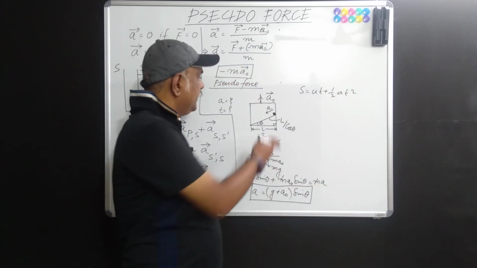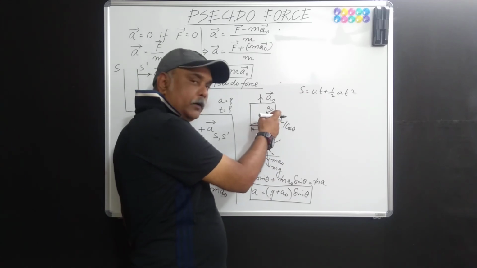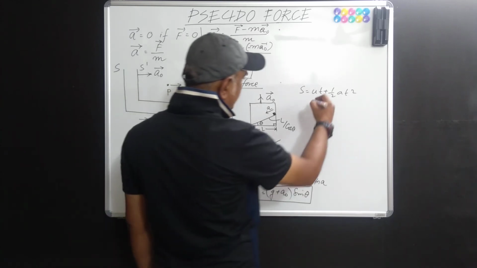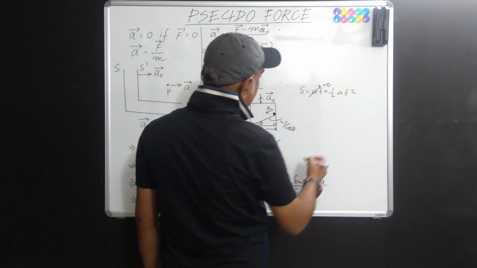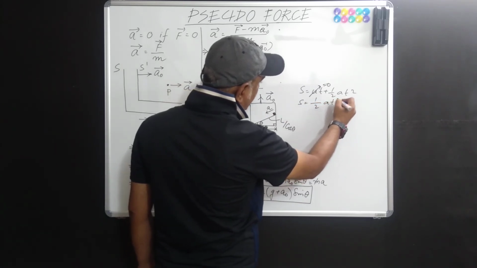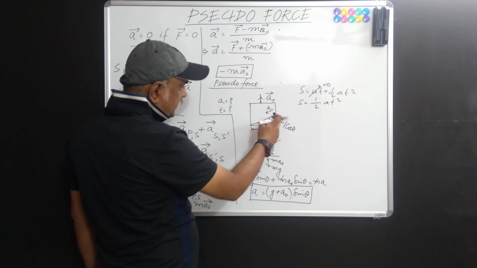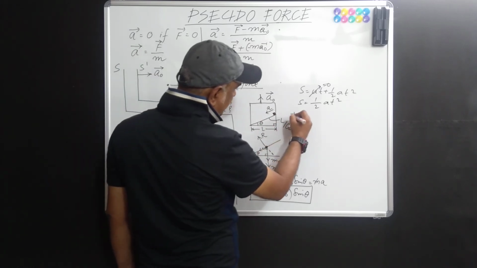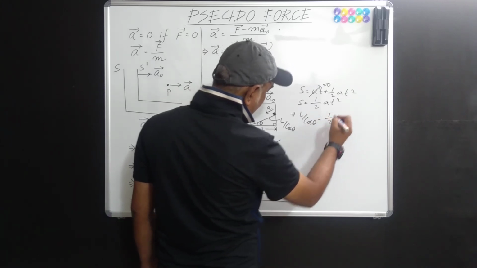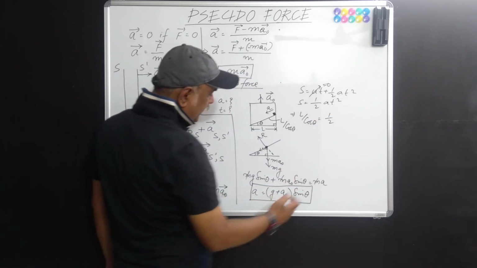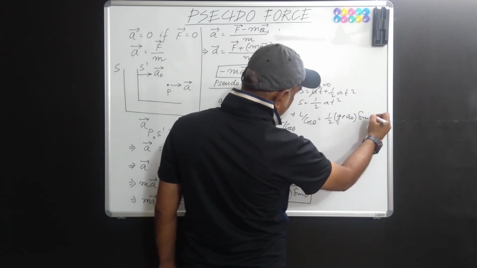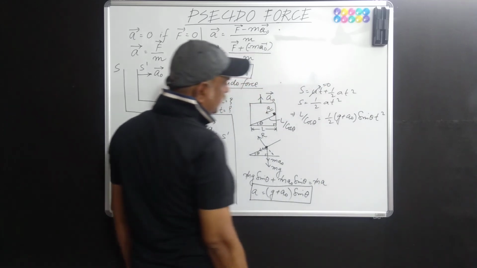Now see, this block or the particle is sliding on its own, so naturally its initial velocity is 0. So the expression now reduces to half a t square. Distance covered is L by cos theta. So we put L by cos theta here. This is equal to half, acceleration we have already found out, that is (g plus a naught) sin theta, into t square.